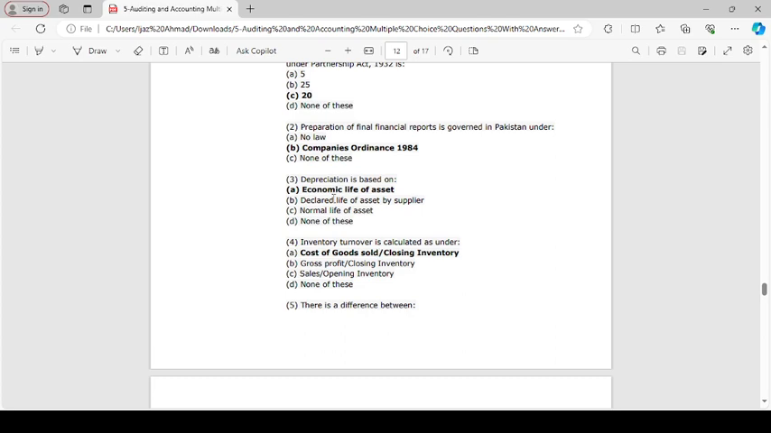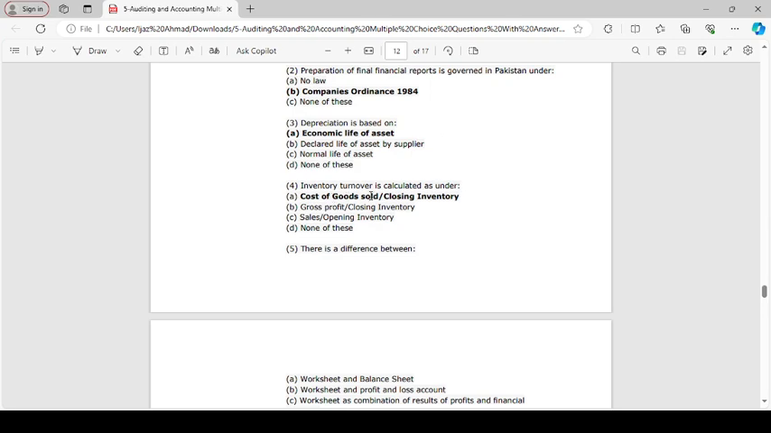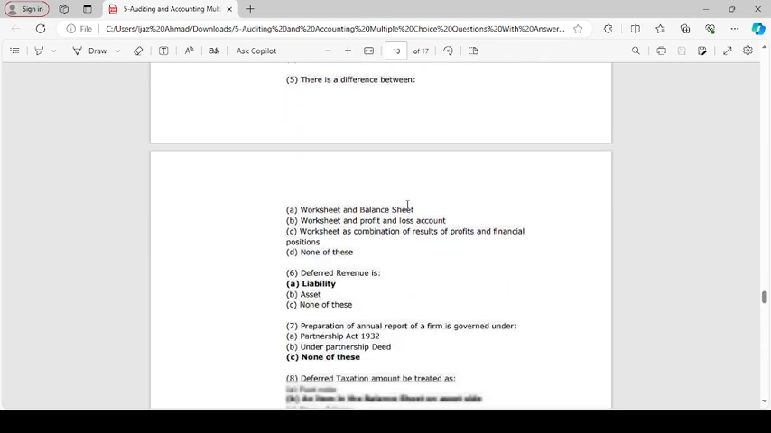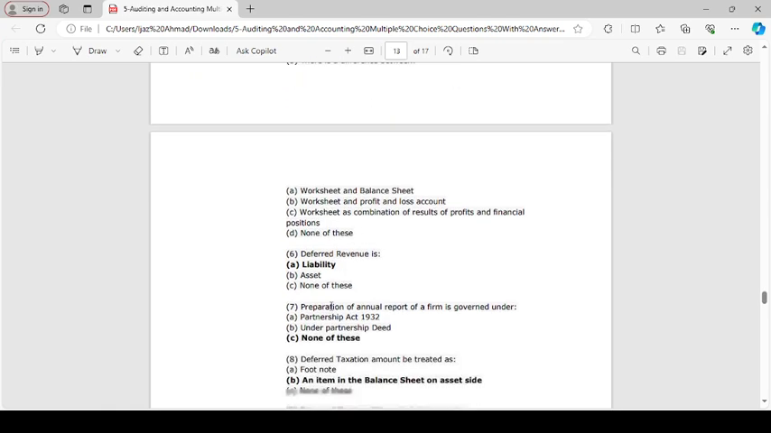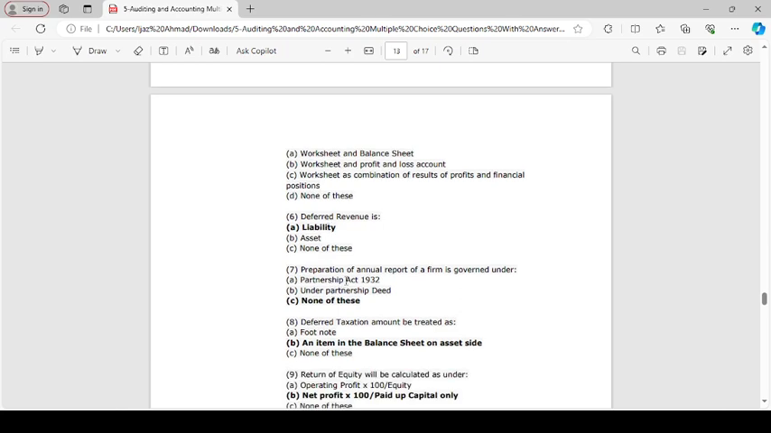Depreciation is the economic life of assets. Inventory turnover is calculated as cost of goods sold divided by closing inventory. Work. There are differences between worksheet and the balance sheet. Deferred revenue is a liability.